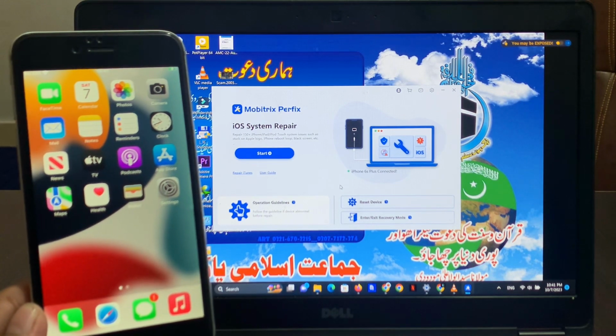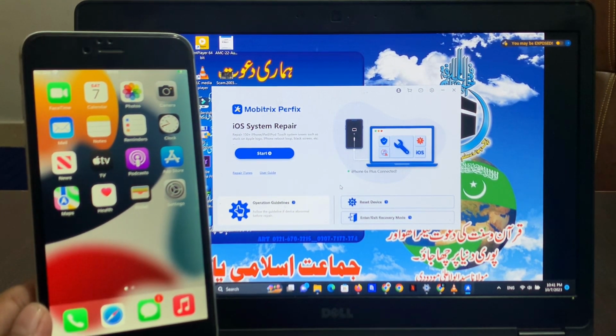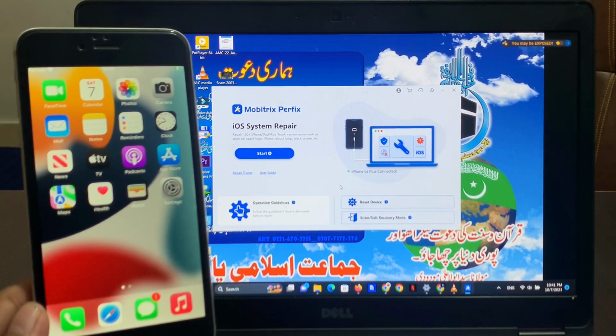So guys, fix it with Mobitrix Fix software without losing any data.